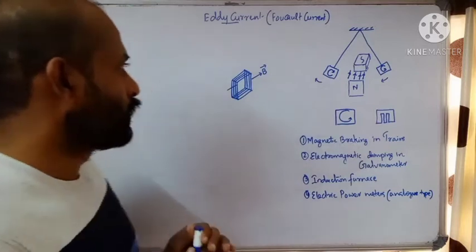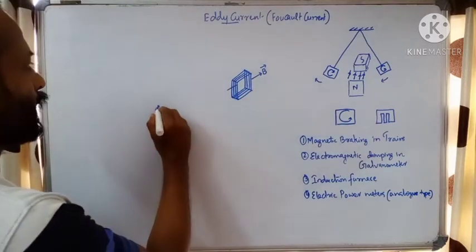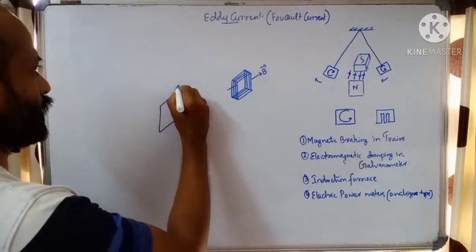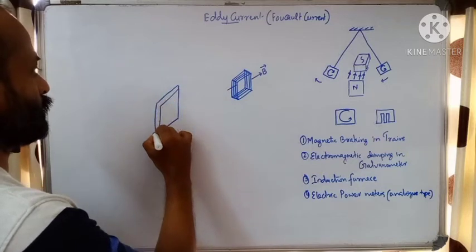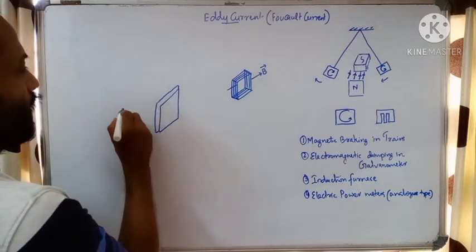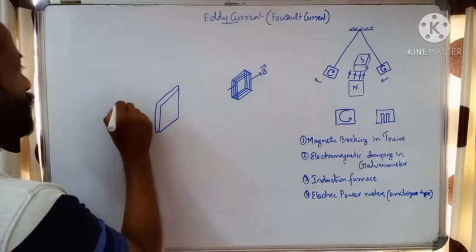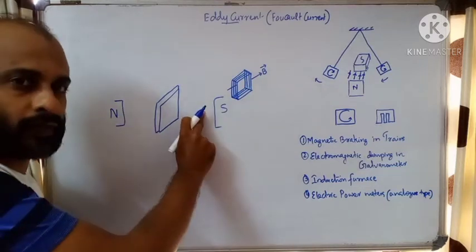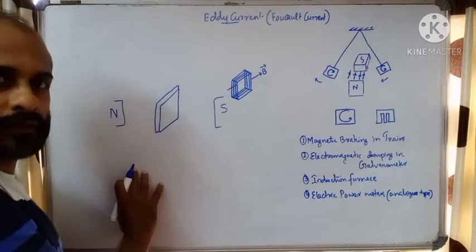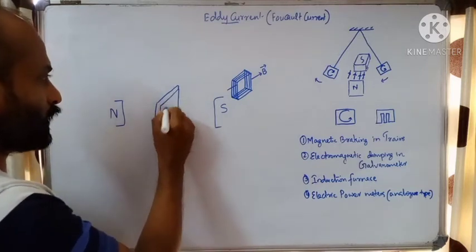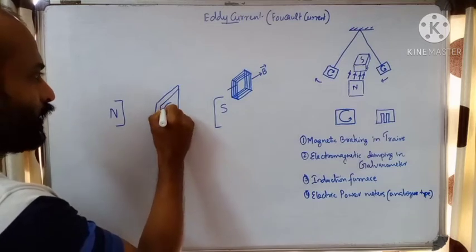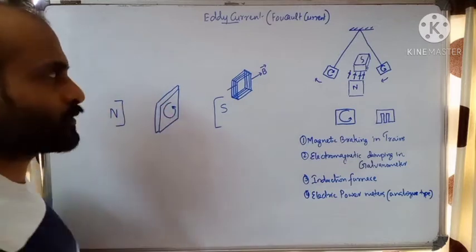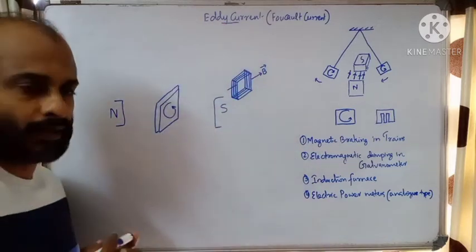Okay, for example, if you place a metal piece like this, a big piece of metal, see, it's having some width. Okay, and we are fixing the north pole here. We have a magnetic field, north pole and south pole here. So from north to south there is a magnetic field. Let this magnetic field be a varying magnetic field. What happens is, in the plane of the conductor, in a plane perpendicular to the magnetic field, there will be current flowing like this. In a circulating manner, current will be produced. This current is given the name eddy current.